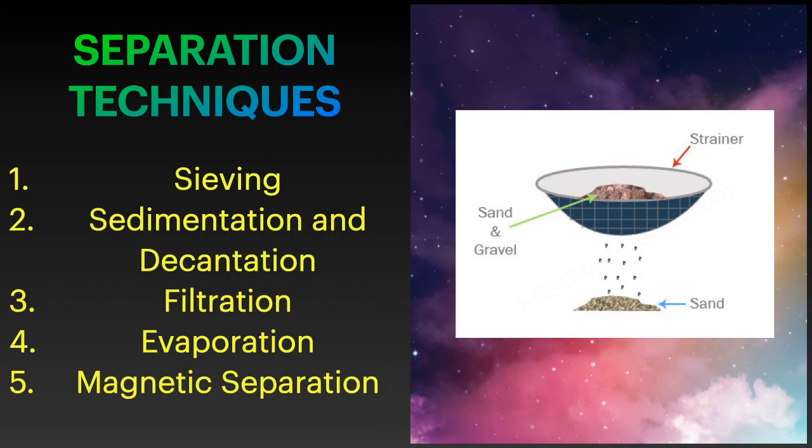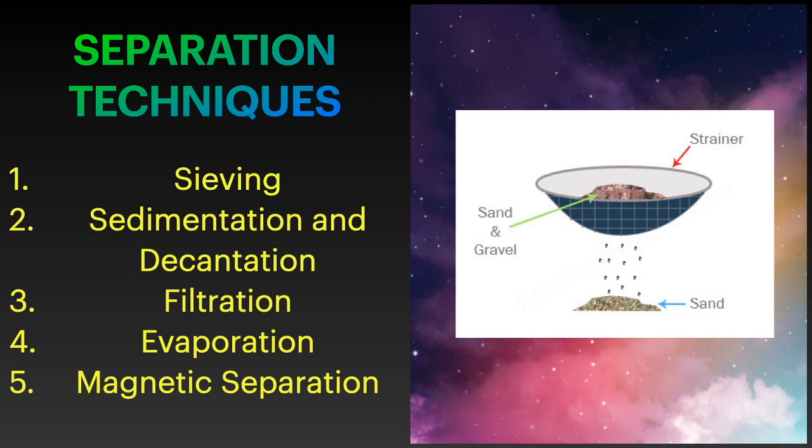So now we have certain separation techniques that we are not going to get into in much detail, but we must know what these are. There are five important separation techniques to keep in mind. They are sieving, sedimentation and decantation, filtration, evaporation, and magnetic separation. Sieving and filtration are very much similar, but sieving is done on a large scale, and in sieving both the constituents are solids, but in filtration one is solid and one is liquid.